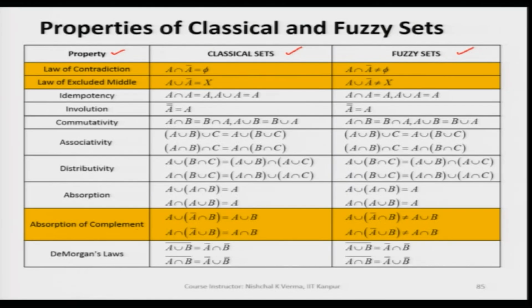Out of all these properties, only 3, namely the law of contradiction, the law of excluded middle and absorption of complement, behave differently for classical sets and fuzzy sets. All the others behave the same, that is, they are valid for both classical sets and fuzzy sets.